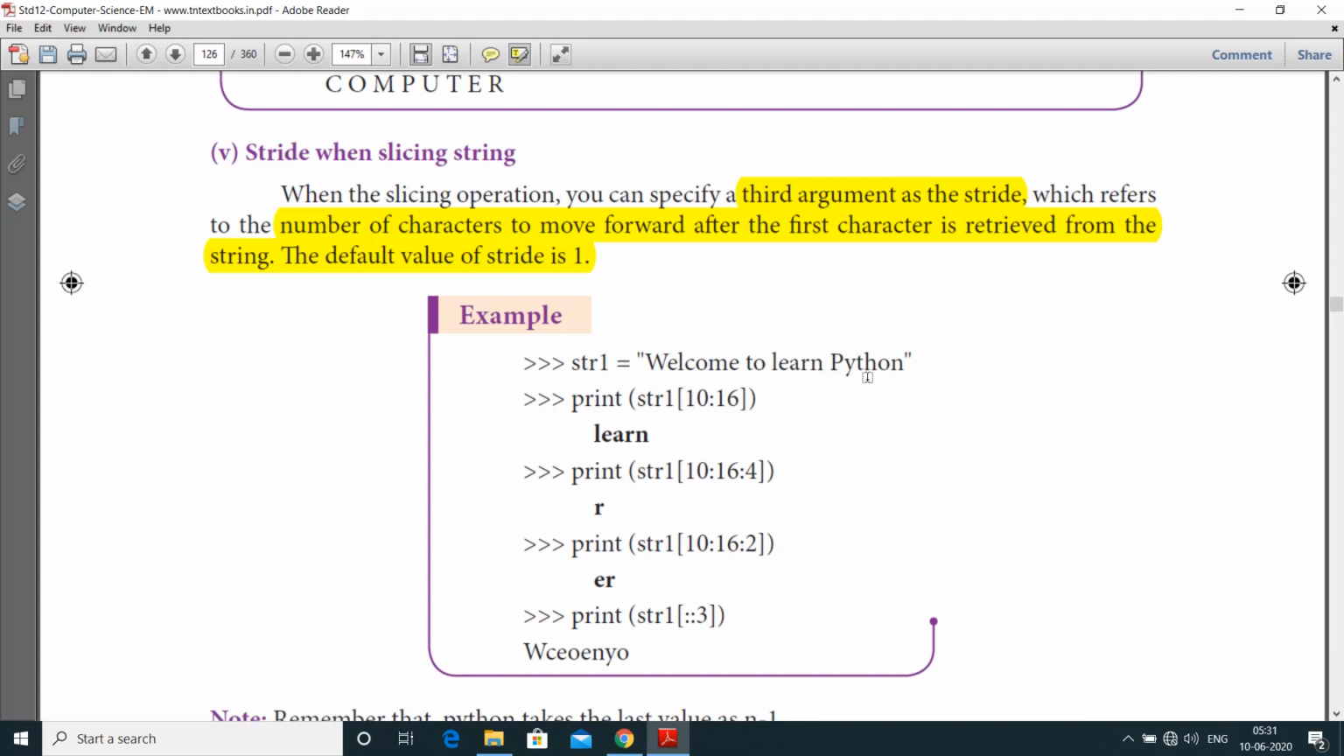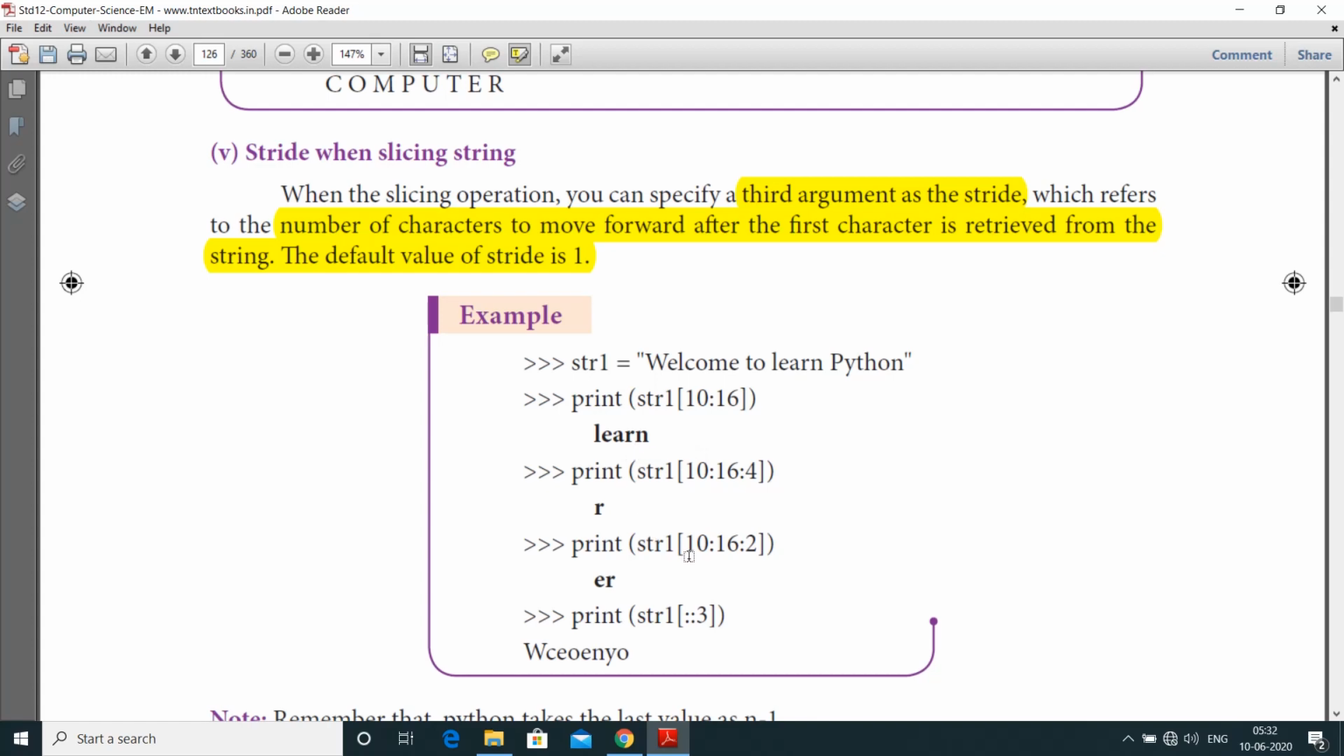str1 is equal to welcome to learn Python. Print of str1 of 10 to 16. It's normal slicing string, that is learn. Next one is print of str1 of 10 to 16 to 4. If we want a particular character, here this third argument is the stride. So here str1, the fourth value is r.